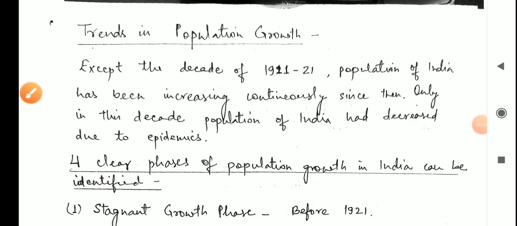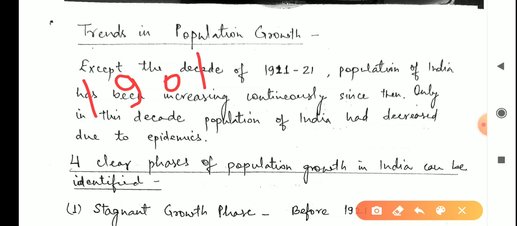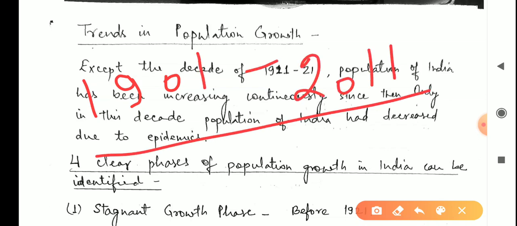Hello everyone. We were studying the first chapter of the book India, People and Economy, that is Population of India. Now in this video we study trends in population growth, how the population of India grew over a period of time. We will be taking the period from 1901 to 2011.